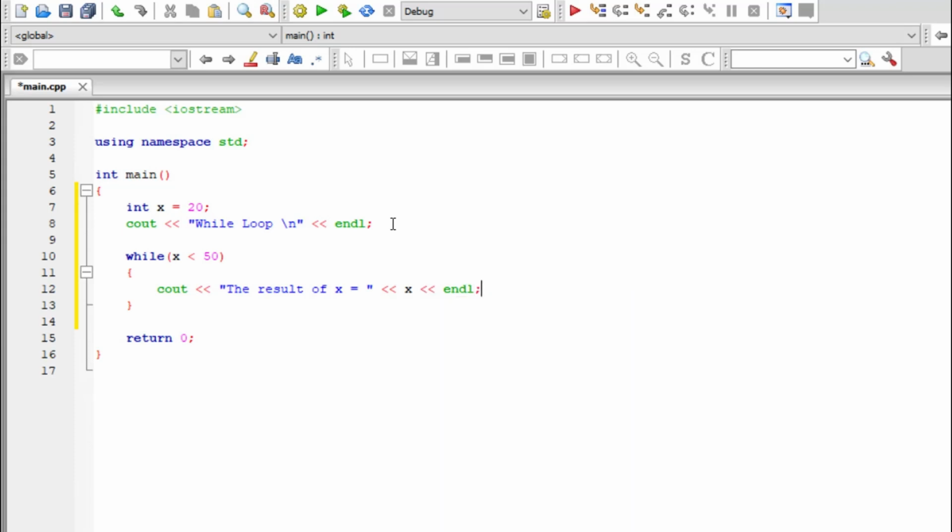What is actually happening here is we want x to increment, and that starts from 20, then 21, 22, up to 49. Let x increment, so plus plus, semicolon. The increment I just added below means this will print out and keep moving. Let's go ahead and run this code and check it out.